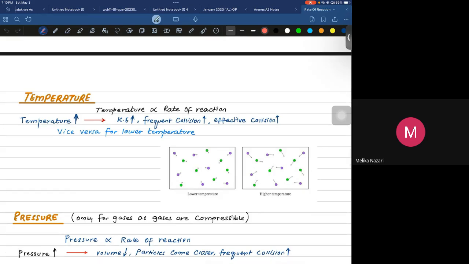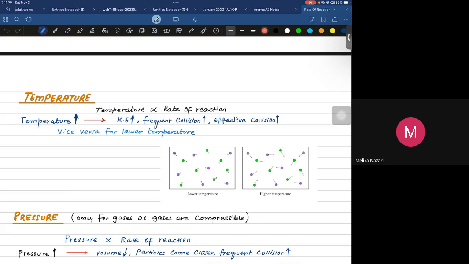Like at a higher temperature, you can cook food in a limited time. But if you have a lower temperature, if you are not providing heat, you cannot cook your food in a limited time. It would take a lot of time, because when the temperature is lower, the kinetic energy is lower, so the collision is lower. When the collision is lower, the rate would be lower. Simple. They are directly proportional to each other.